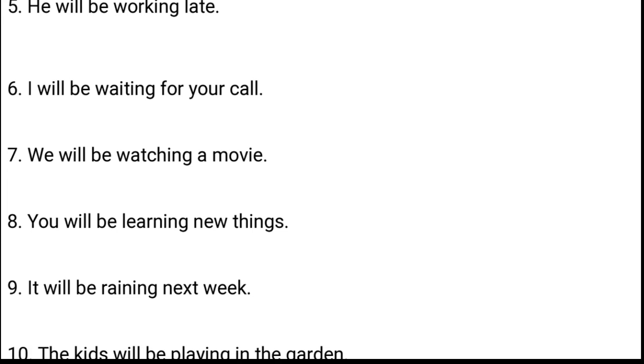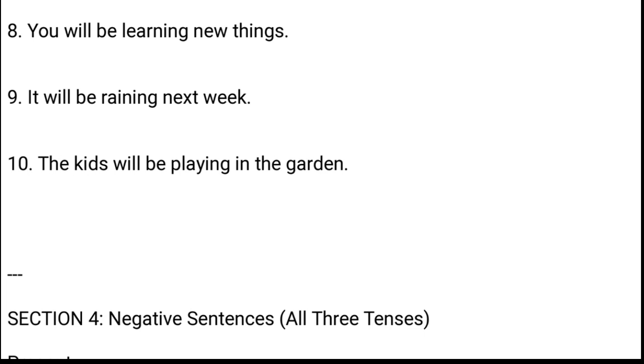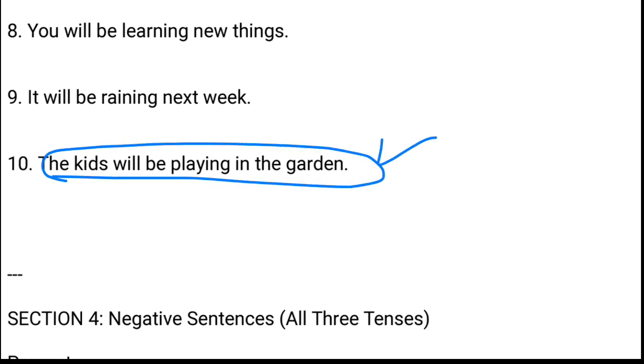Clear? Now I will be waiting for your call, and we will be watching a movie. You will be learning new things. It will be raining next week, and the kids will be playing in the garden. This thing, I think I must focus on. The kids will be playing in the garden. If this sentence is in future continuous, तो क्या होगा?